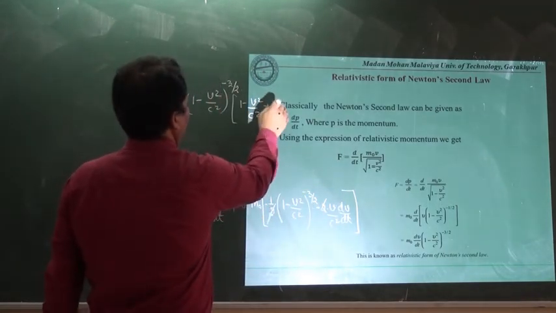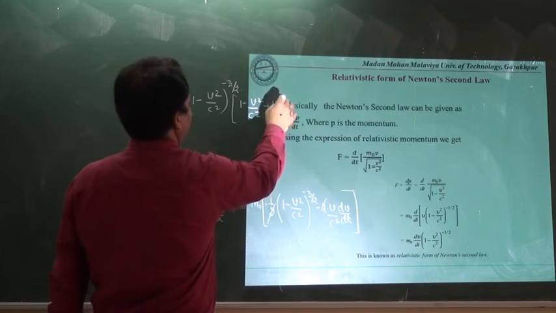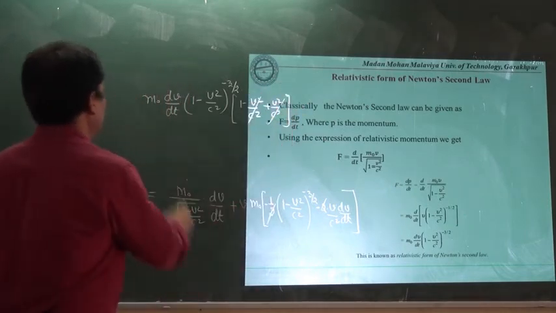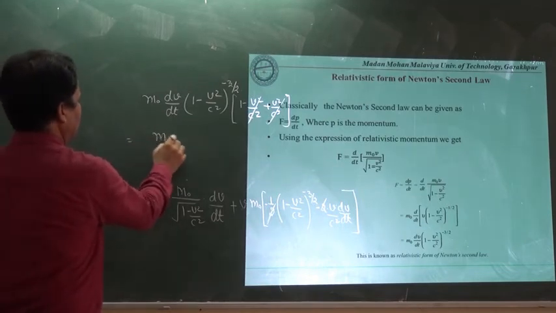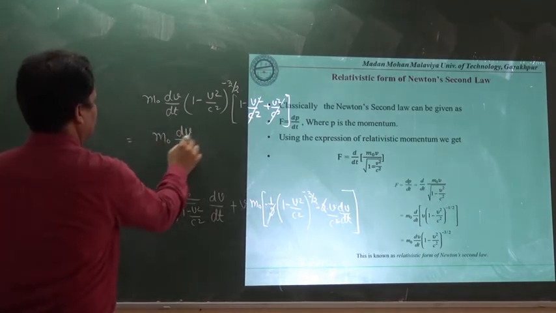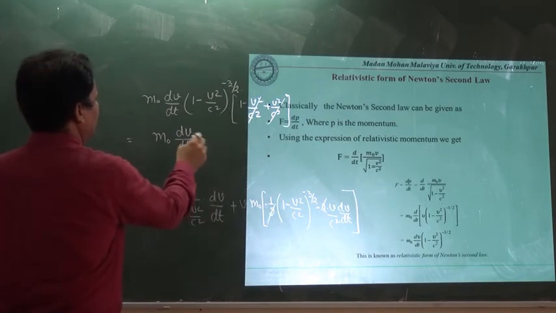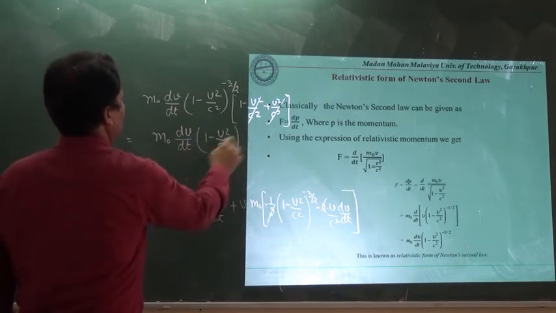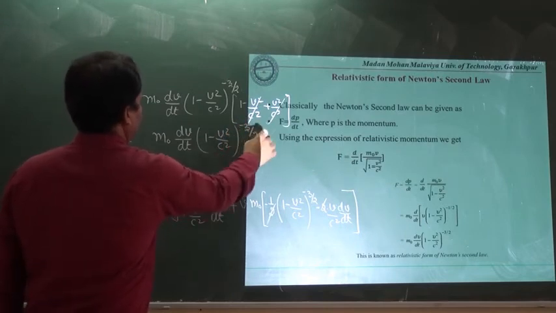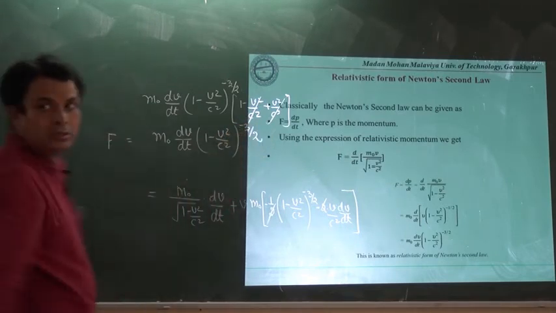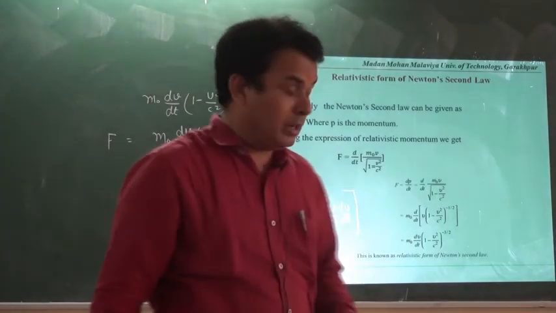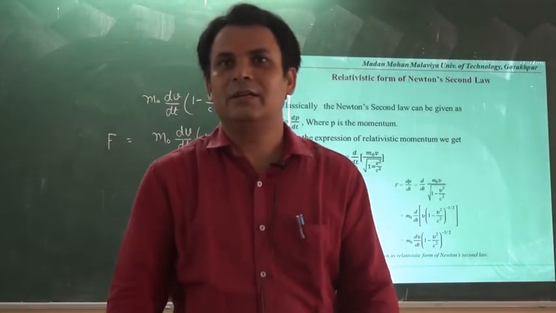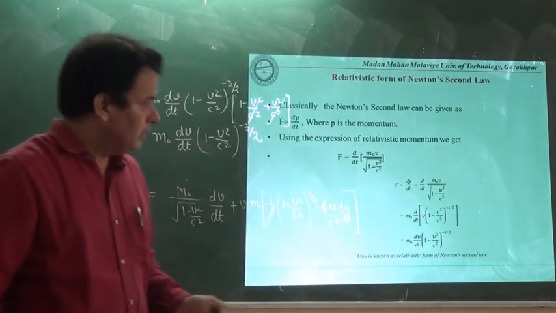That's why we will have v square upon c square here, and finally these two will cancel out, and we will have the form of relativistic Newton's second law, that is m0 dv upon dt, 1 minus v square upon c square whole to the power minus 3 by 2. This is known as a force, according to Newton's second law when it is applied in relativistic mechanics.